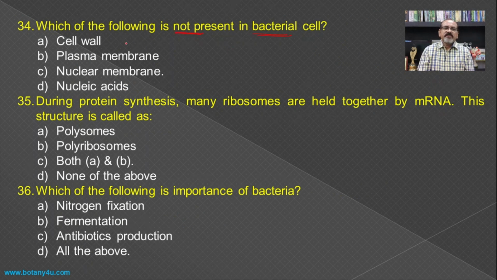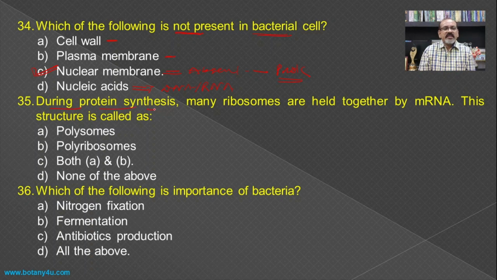Cell wall is present, plasma membrane is also present, nuclear membrane is absent, and nucleic acid, that is DNA as well as RNA, both are present. So here the nuclear membrane is absent in the bacterial cell, and because of that we consider the bacterial cell a prokaryote, because the nucleus is not bounded by the nuclear membrane.